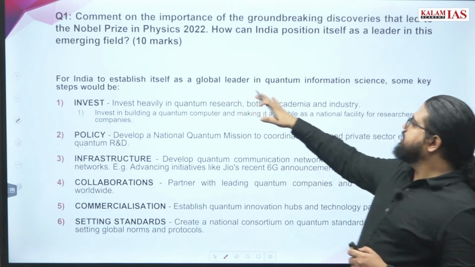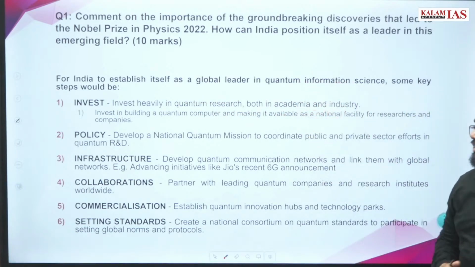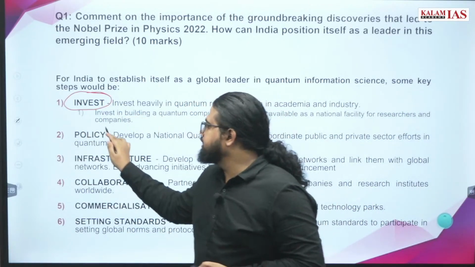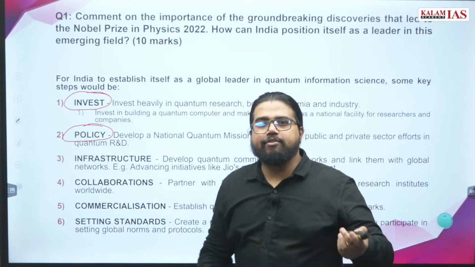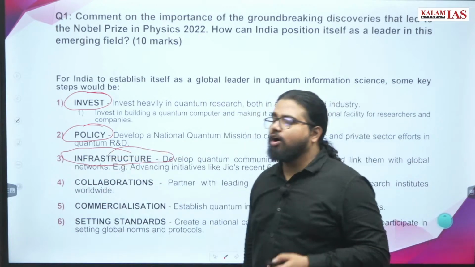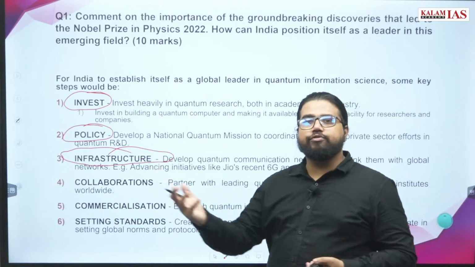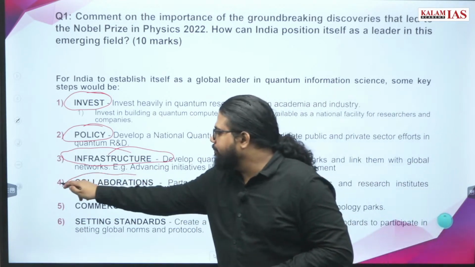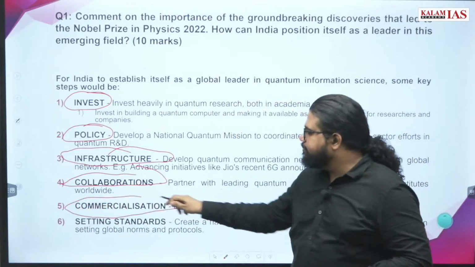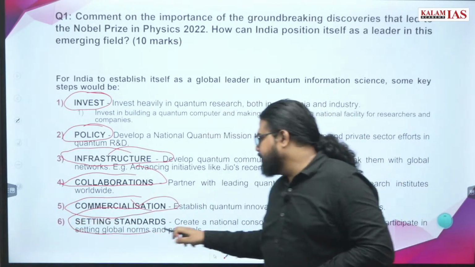Now coming to the next part of the answer. For India to establish itself as a global leader in quantum information science, these are the steps to be taken. Think from different dimensions: increase the investment, make a stable policy regarding how the development of quantum science should go ahead, infrastructure development to facilitate future developments in the sector, collaborate with global as well as local stakeholders, commercialization, bring in the private sector, bring in more applications of this industry, and set up certain standards.